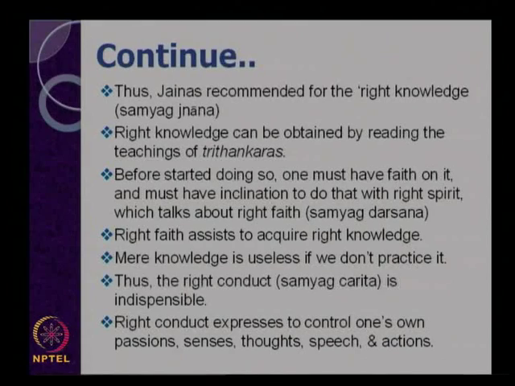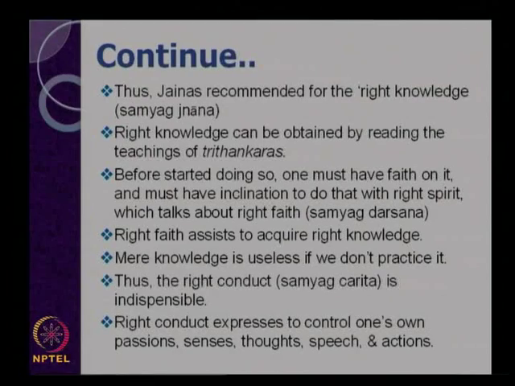Therefore, counteracting this view, Jainism said that anything that we accept as right knowledge must be rationally correct and a justified true belief. Therefore, they said that we must accept the norms and conditions prescribed by the Tirthankaras. And who are those Tirthankaras? Tirthankaras are those whose souls were once in bondage, and due to their own effort, desire, determination and dedication, they could liberate their soul while living on this earth.